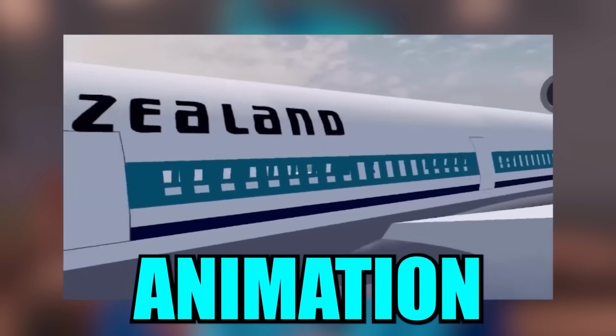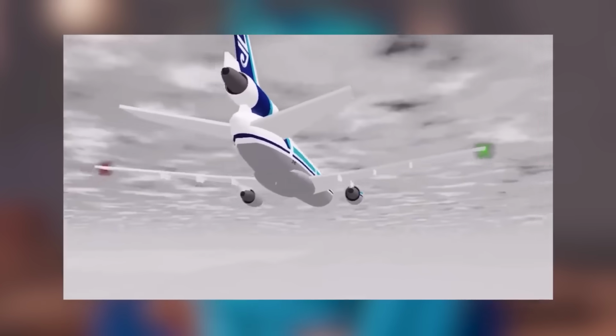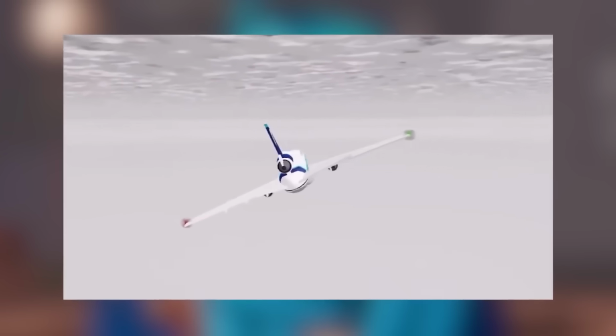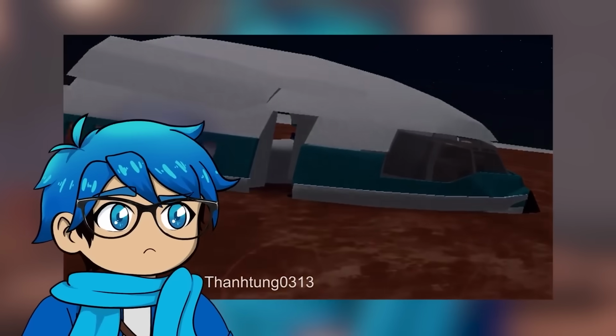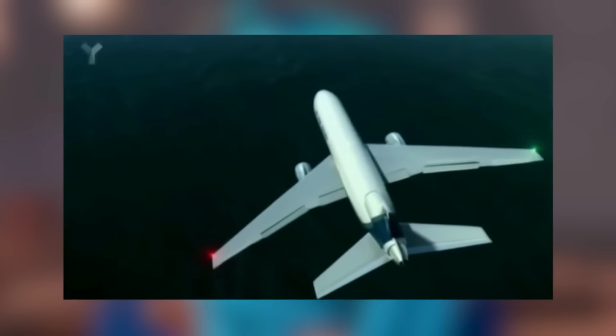Here, so it actually made an animation in Roblox. Oh, it's the same map, right? I think it is. So yeah, are they over clouds or what's going on here? Yeah, it looks like the, oh geez. Yeah, I didn't even see that. Okay. Yeah, so were they flying through the cloud and they weren't able to see the volcano there? Yeah, now let's look at the actual crash animation for it.